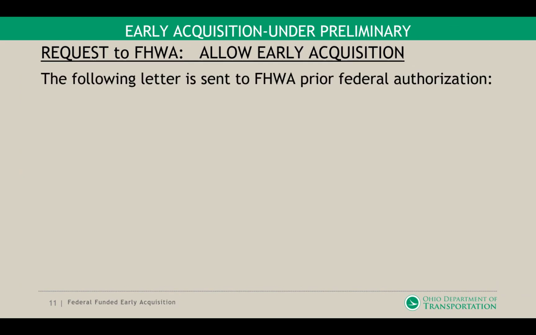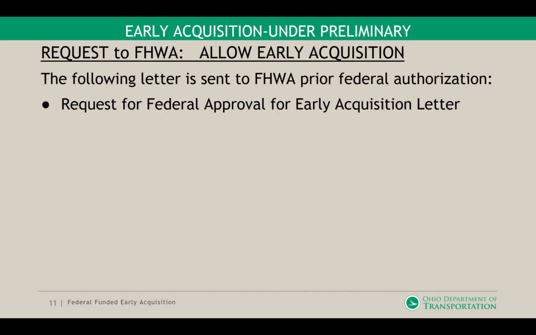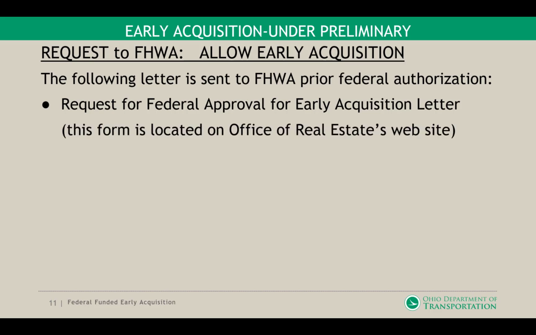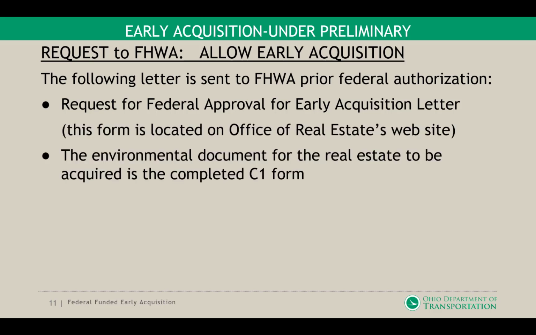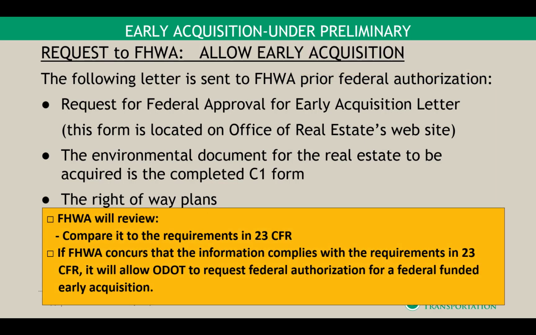The following letter is sent to FHWA prior to federal authorization: the request for federal approval for early acquisition letter. This form is located on the Office of Real Estate website. The environmental document for the real estate to be acquired is completed, which is the C1 form. The right-of-way plans also are going to be included. And then it's very important to know that FHWA will compare it to the requirements out of 23 CFR.